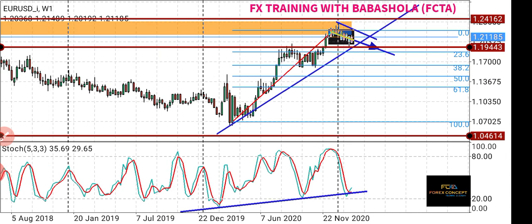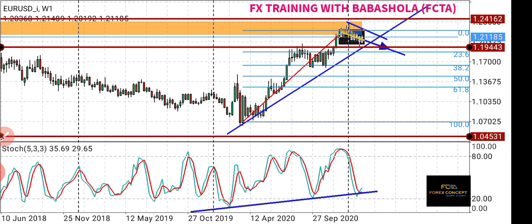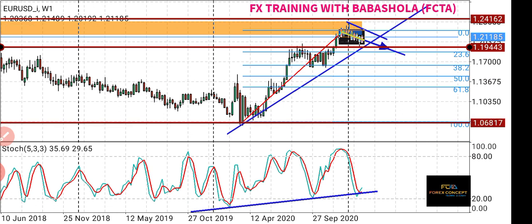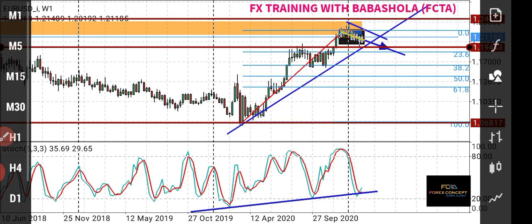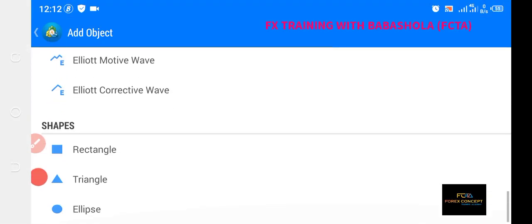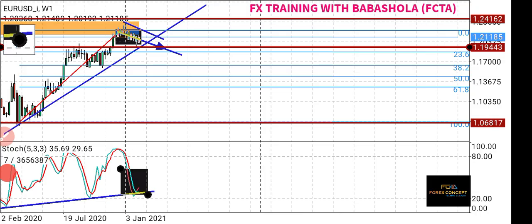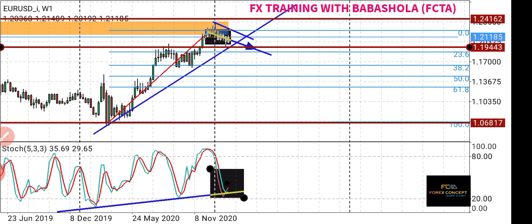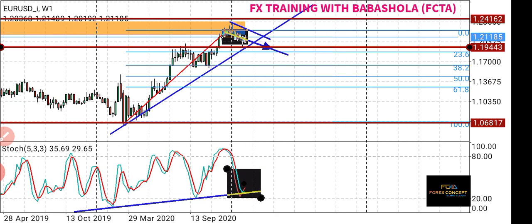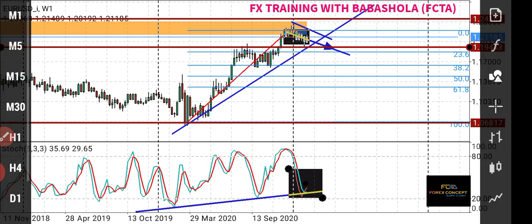look at the stochastic. The stochastic is oversold. And this is oversold stochastic here. Let me show you. The stochastic, you can see, is at the 20 level, rising up, which is an indication that a bull trend might continue. And you can see that a trend line was formed on the stochastic.